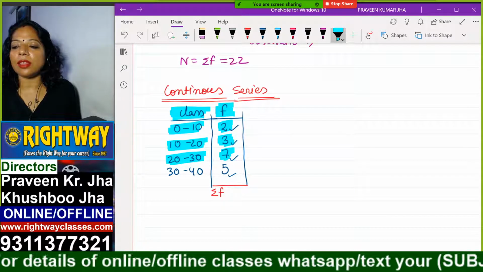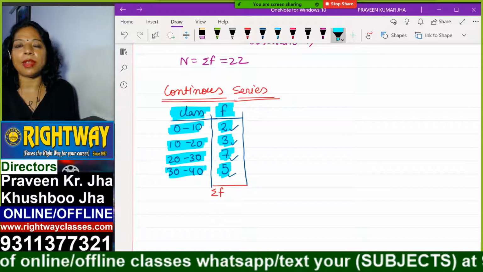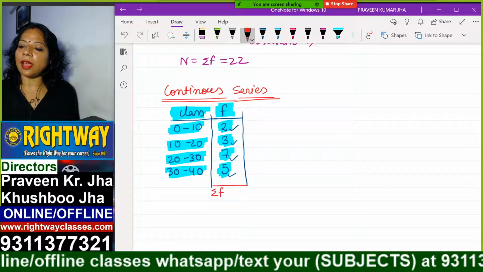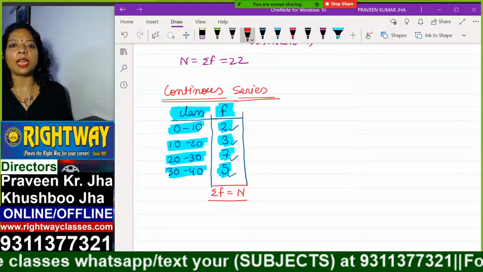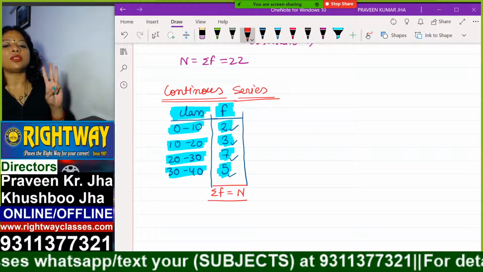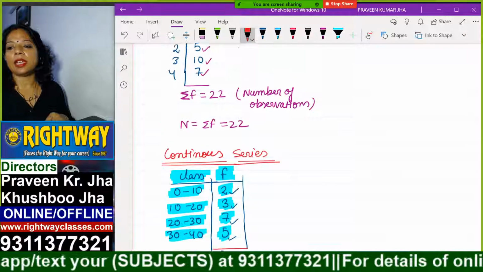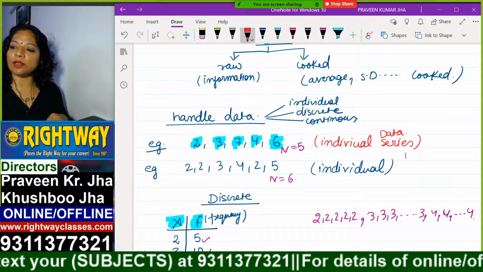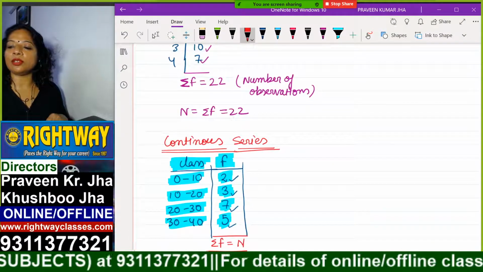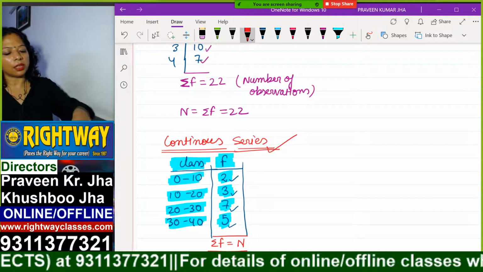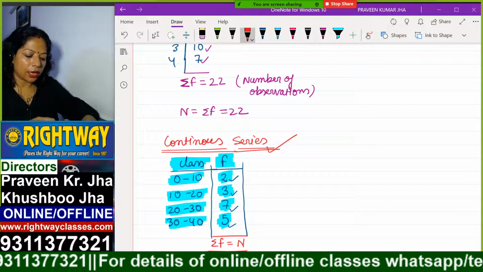There are 7 values. Between 30 to 40? 5 values. And if we add up all the values, this will be n again. Okay, so there are 3 ways to handle a given large volume of data: either by individual, or by discrete, or by continuous series. Is it clear? Data and data handling through data series.